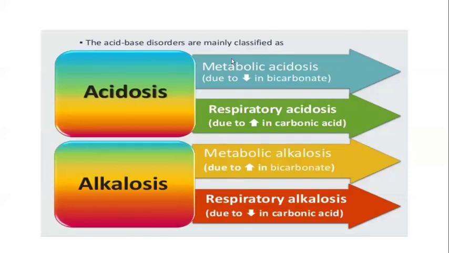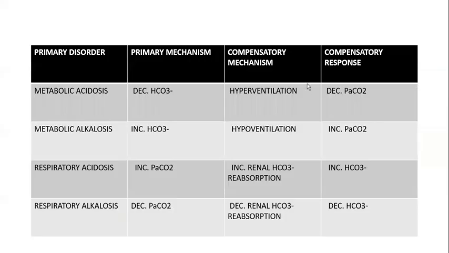First, I will go to metabolic acidosis. Before going, let us see some concepts: the primary disorder, the primary mechanism, and what the compensatory mechanism and compensatory response are. If you take metabolic acidosis, the primary problem is a decrease in the bicarbonate. So the compensatory mechanism will be done by the respiratory system.